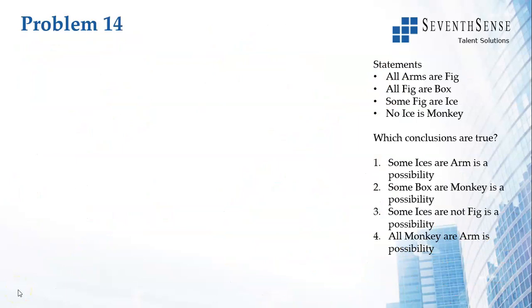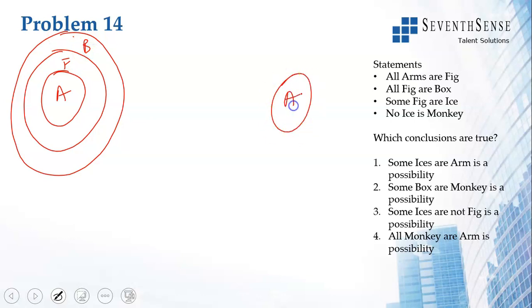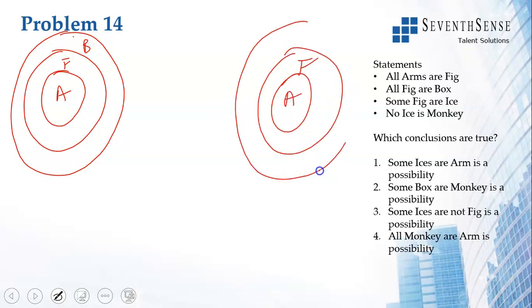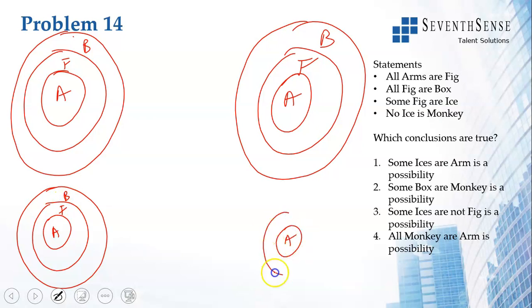Let us look at the different ways of drawing this. All arms are fixed. So one way to draw it is all arms are fixed. All fixed are boxes. So I finished drawing 2 of these statements. All arms are fixed. All fixed are boxes.